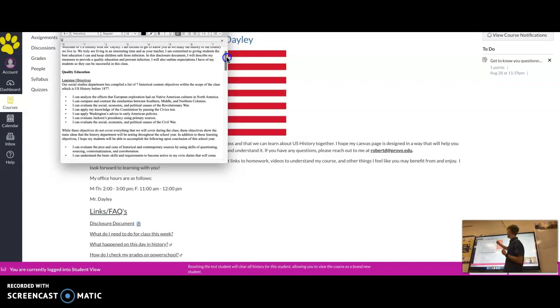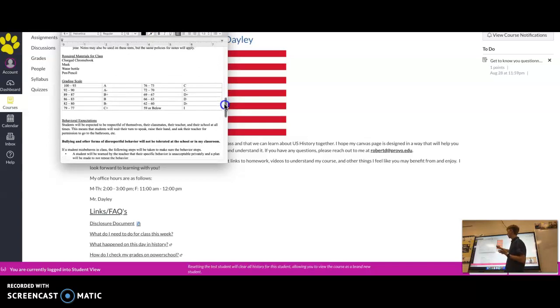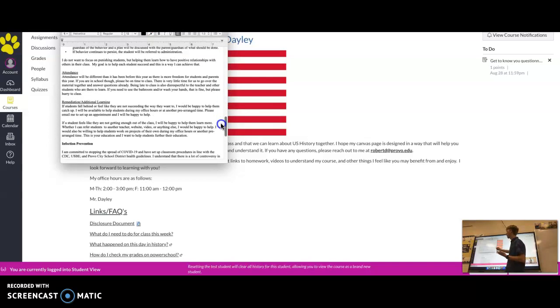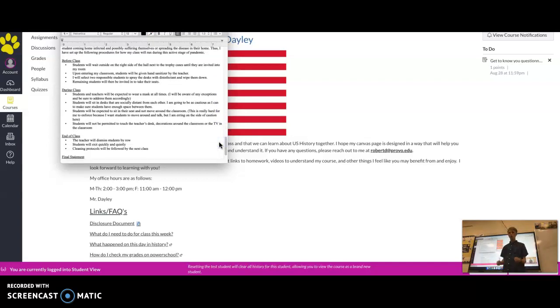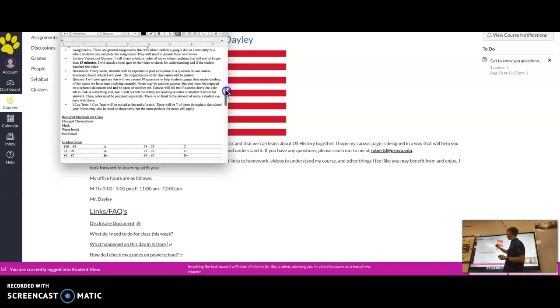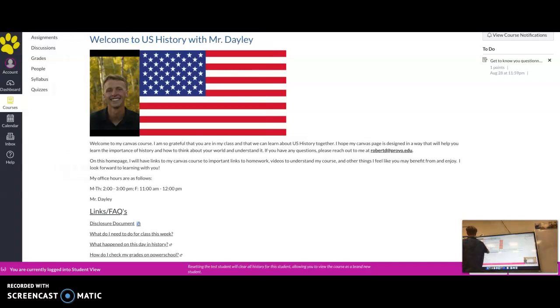Here's the disclosure document. It's about 4 pages long, just talking about different assignments, like the grading scale, what you'll need in class, what I expect for behavior, attendance, what we expect with COVID-19 prevention in my class, and other stuff like that. I want you to read this over, you and either your parent or guardian, and then there's a quiz that will pop up next week that you will be able to access to say, yes, I read the disclosure document. That's all the quiz is, and you get points for that. So that is that first link.